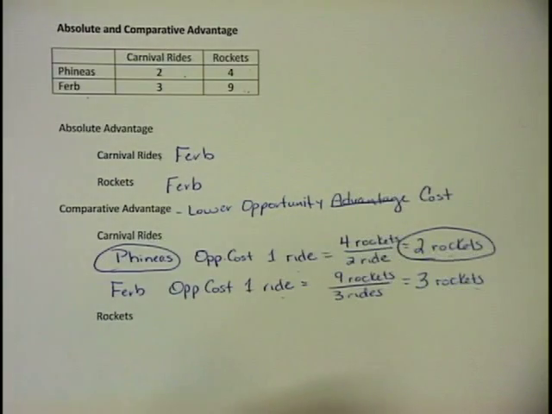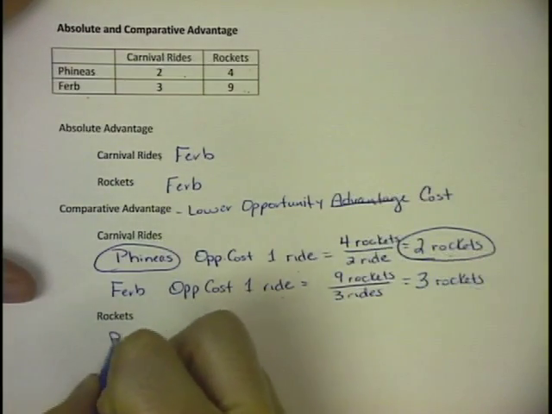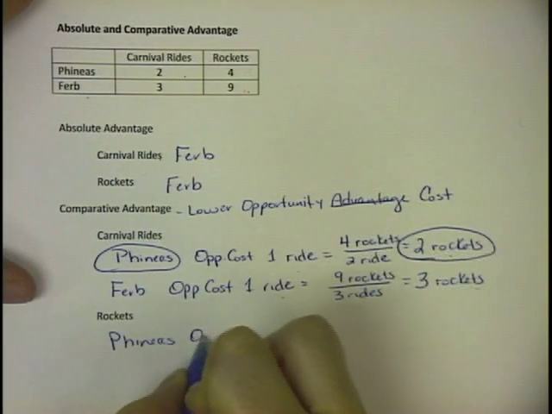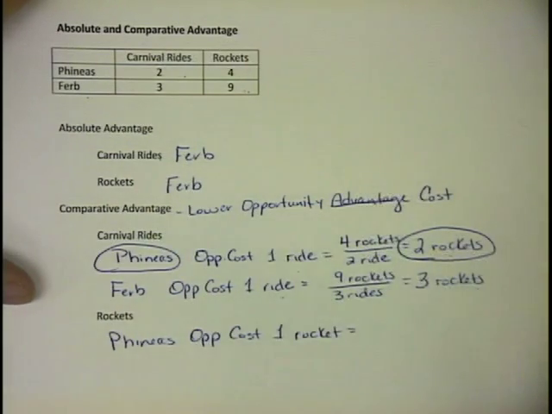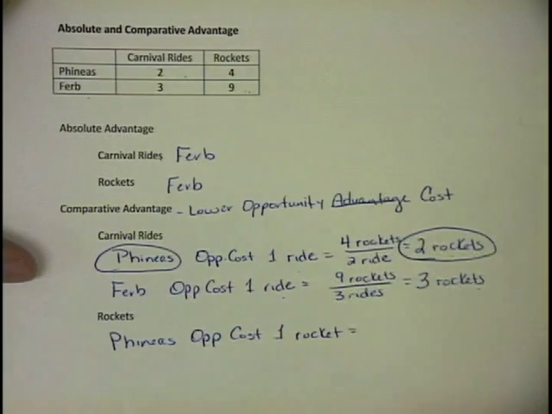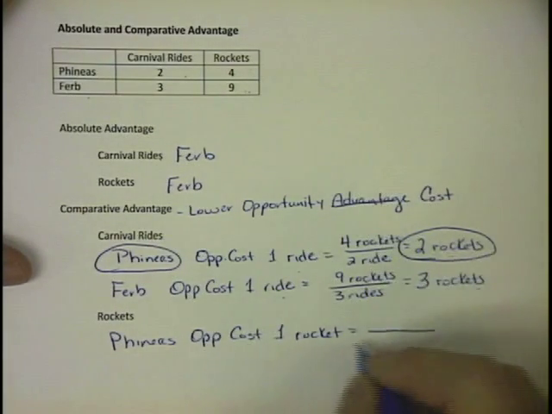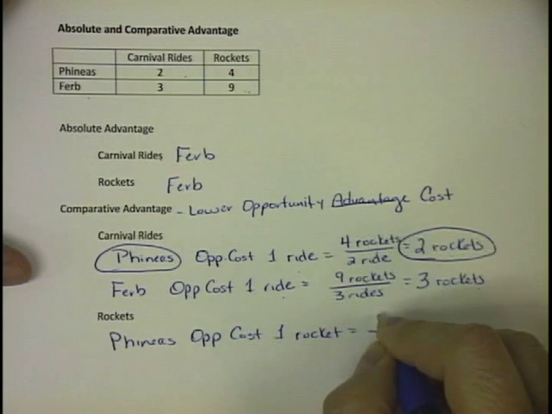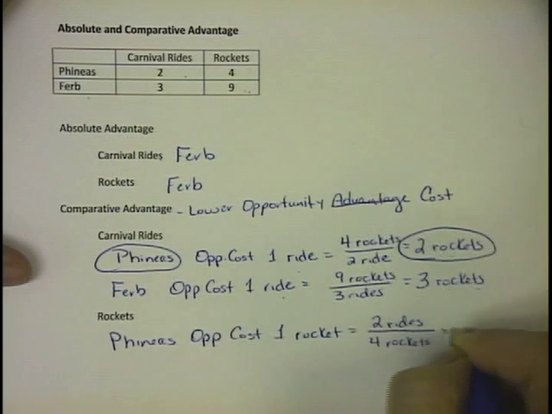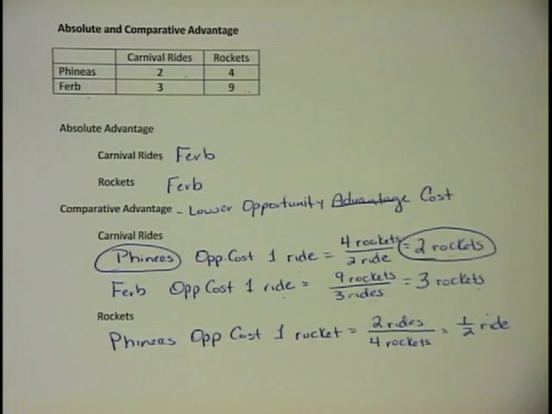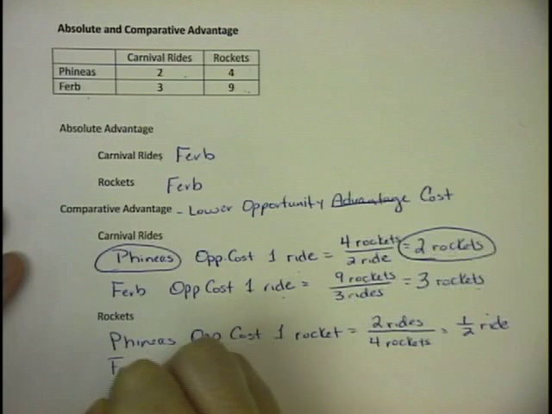Okay, so let's do the same thing for rockets. Let's start with Phineas again. So Phineas's opportunity cost of one rocket. Okay, now we're going to basically do the inverse of that fraction that we did before, because whatever we're looking for the opportunity cost of goes in the bottom. So we're going to have 2 rides over 4 rockets, which is 1/2 of a ride. So every time that Phineas produces one rocket, he's giving up the opportunity to produce 1/2 of a carnival ride. Let's do the same for Ferb.